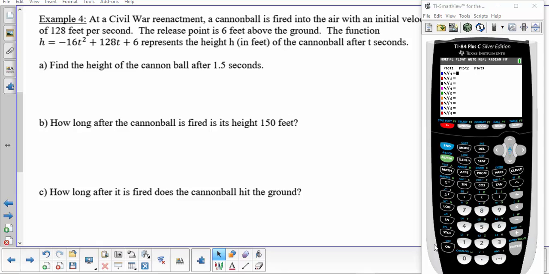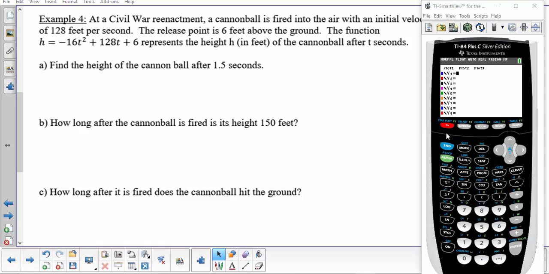after t seconds. Question A wants us to find the height of the cannonball after 1.5 seconds. If we were to do this without the graphing calculator, we could just substitute 1.5 for t. Because we're looking for h, we wouldn't put anything there. Seconds are a measurement of time, so we would put 1.5 in for t. Now, with the graphing calculator, though, it can do that for us.